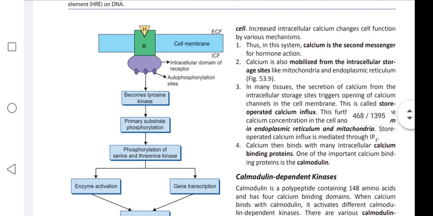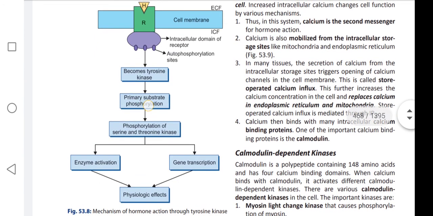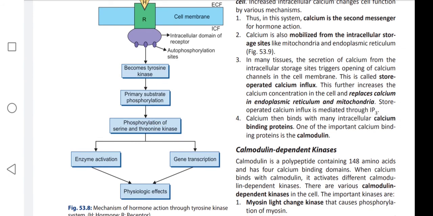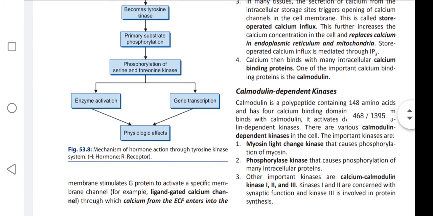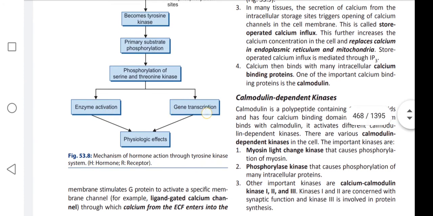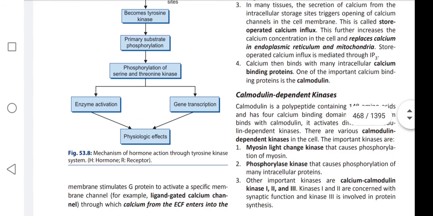And this becomes the tyrosine kinase, and it causes the primary substrate phosphorylation, and it leads to the phosphorylation of serine and threonine kinase, and it causes enzyme activation and gene transcription, and it leads to physiological effects.